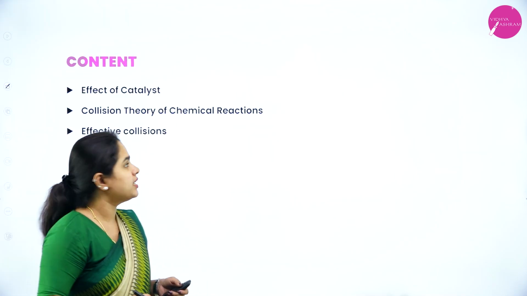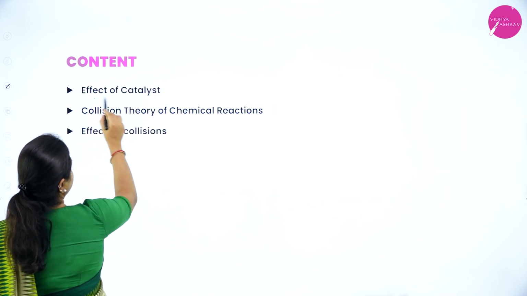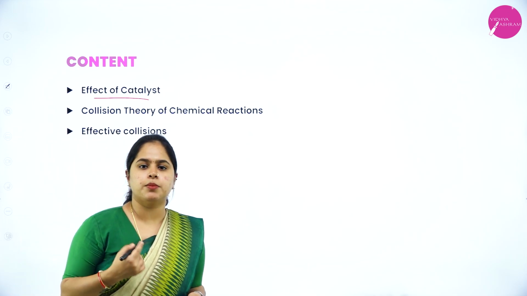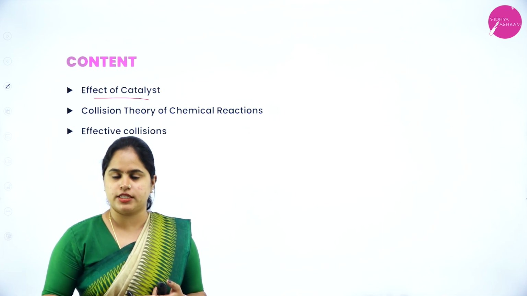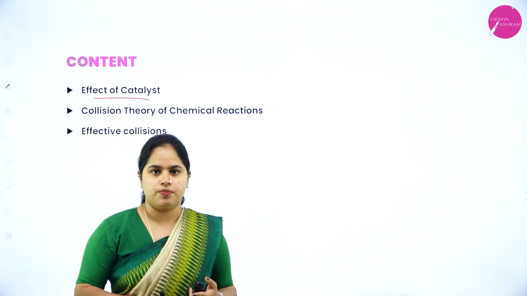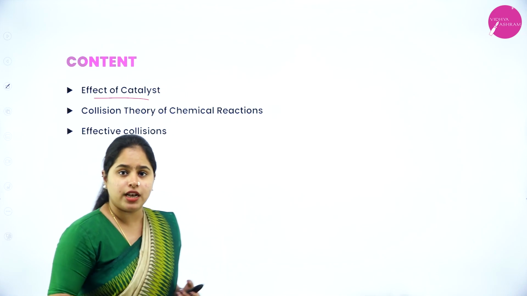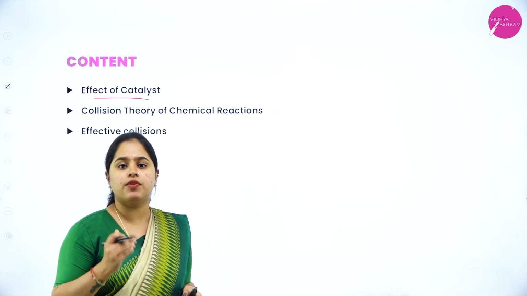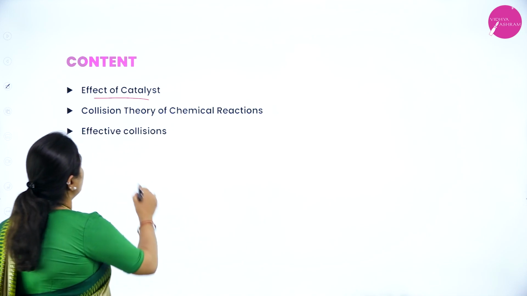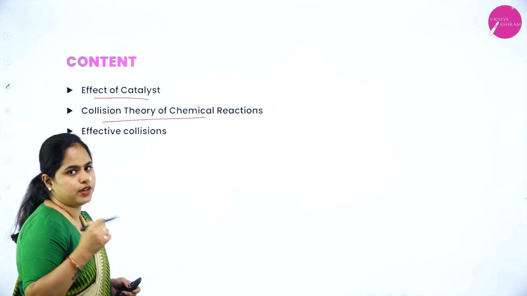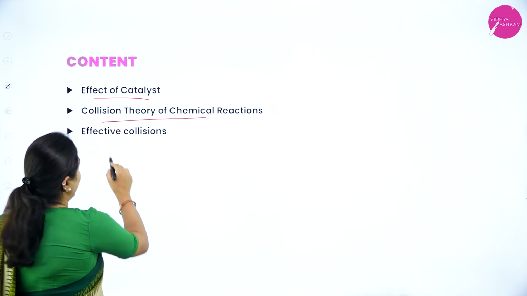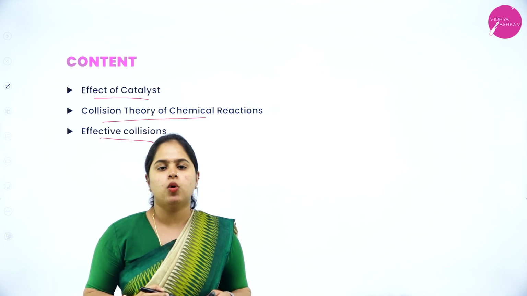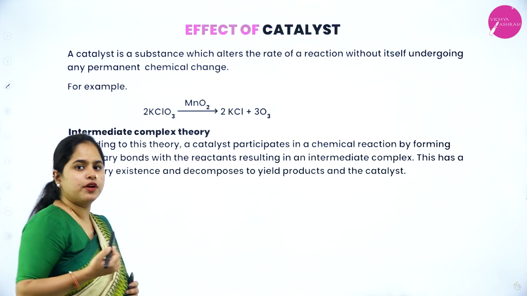In today's session, we are going to study the effect of catalyst on the rate of reaction. We have already studied the dependence of concentration on the rate of reaction as well as temperature dependence. The last one is the effect of catalyst, how the addition of a catalyst will vary the rate of the reaction, and the collision theory of chemical reaction. We need to study what collision theory is and what effective collisions are, and then we'll do some numericals as well. Beginning with the effect of catalyst.